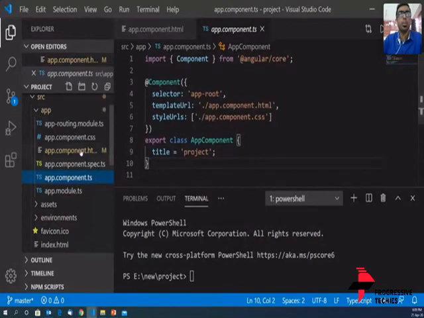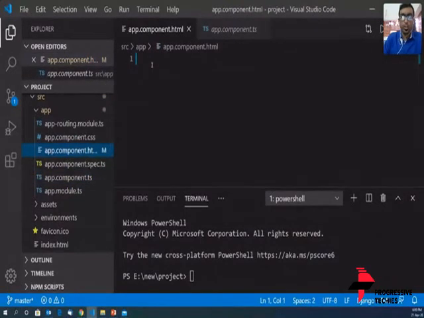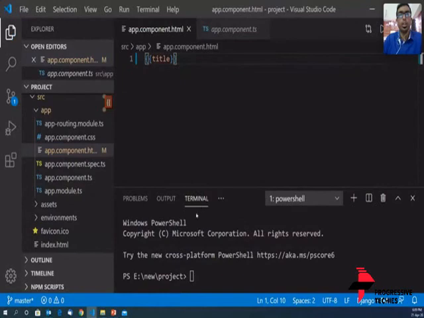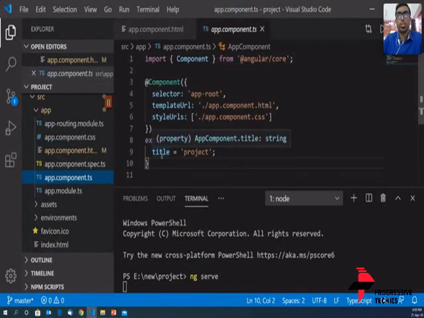Interpolation is simply putting two curly brackets and typing in a variable that is there in the TS file, and it displays that variable there. To run a project, we use ng serve, and it starts running. To see the results, we'll have a link. That was the first concept that we studied, interpolation.